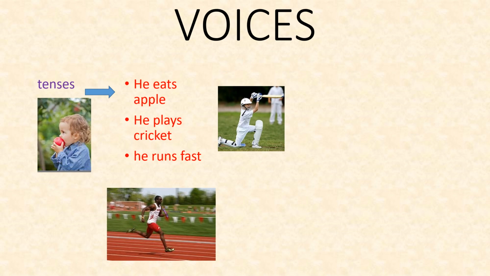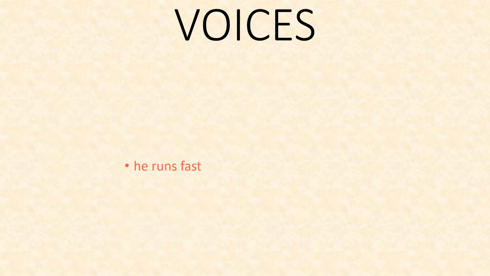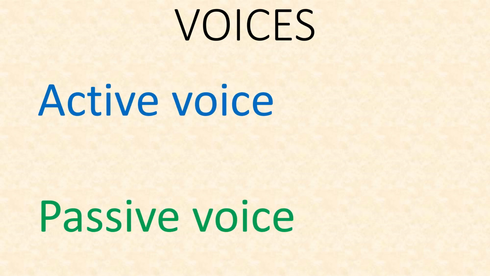The objects like apple, cricket, fast are kept at the last. So there is only one type of sentence which we have read in the tenses. No, there are two types of sentences, active voice and passive voice.